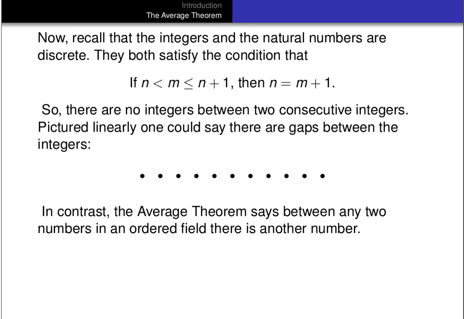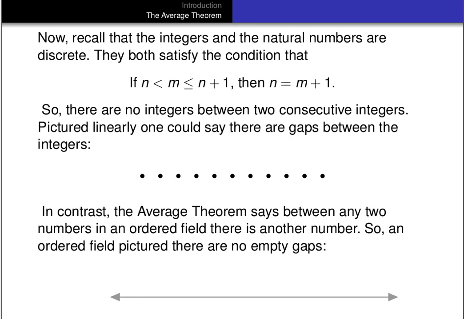Okay. In contrast, the average theorem says that between any two numbers in an ordered field, there's another number. So there are no gaps like that, right? And you'd have to picture an ordered field with no empty gaps, because if you had a potential gap, you could just stick another field element within that gap.